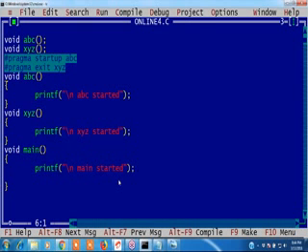Then how to start with two functions? Write output also: ABC started, main started, and XYZ started.